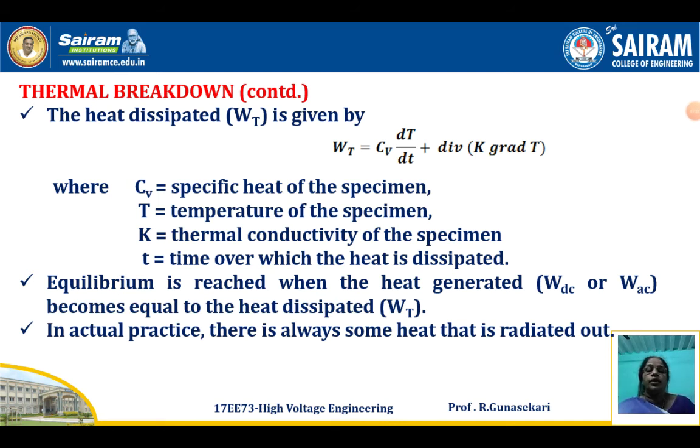Equilibrium is reached when the heat generated, either W_DC or W_AC, becomes equal to the heat dissipated, W_T. That is, W_DC equals W_T or W_AC equals W_T. Actually, in practice there is always some heat radiated out.